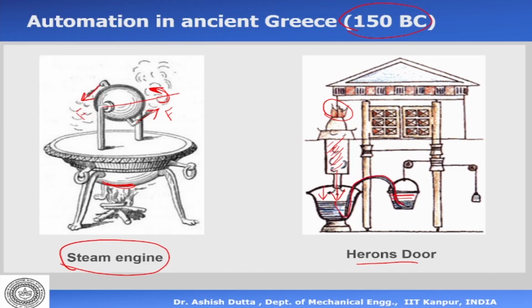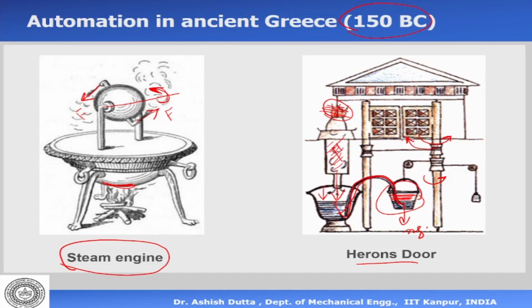And once the water level here increases, the force downward, mg, will increase. So when the force increases, what will happen? This will tend to rotate in that direction. If it rotates, the door will open. Now when the fire is put off, what will happen? The pressure will decrease. The water will flow back into this one now. The weight will decrease on this bucket and the door will close again.